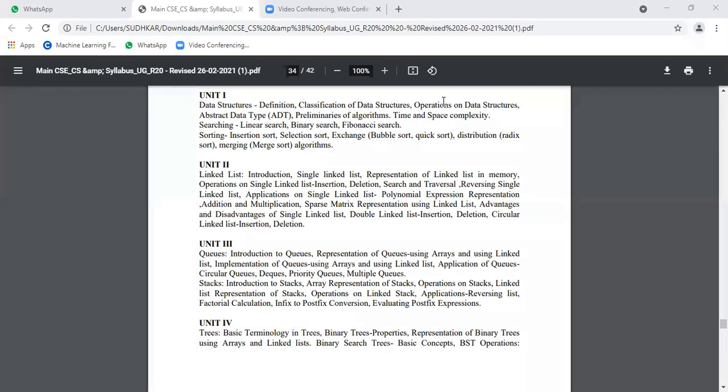Why will we store our data? What is the necessity of storing our data? Why are we downloading data in our mobiles? For future use. Next time, definitely we'll access the data. That is why we store it, for accessing purposes. So an array stores similar data types, and it will add, delete, and perform some actions. Here also, linked list is the same thing.